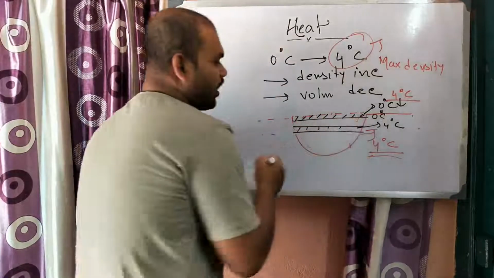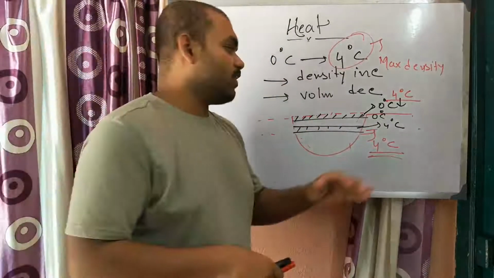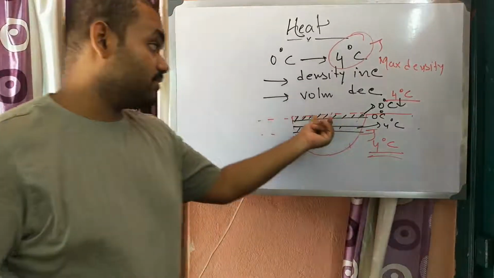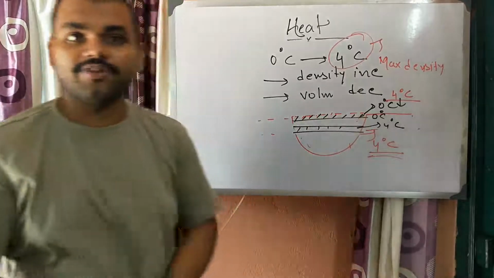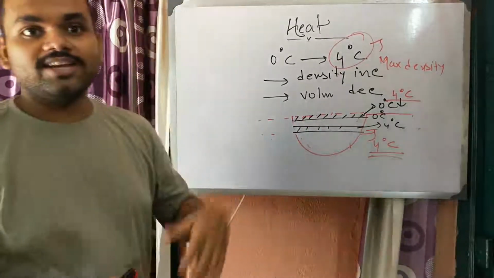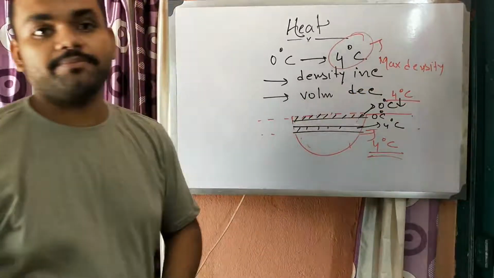Now this water cannot release the heat, because ice is a bad conductor of heat, so it will not give the heat to the ambient air.